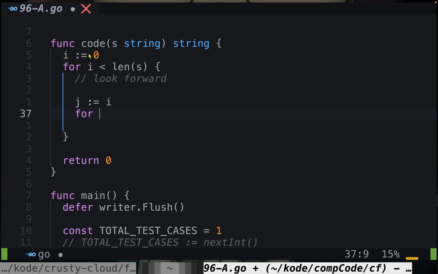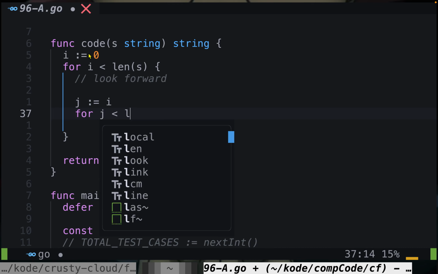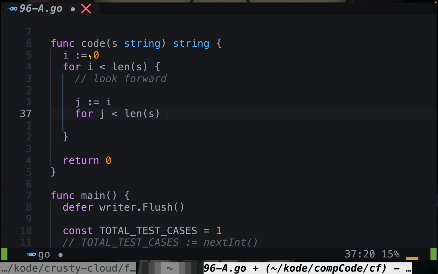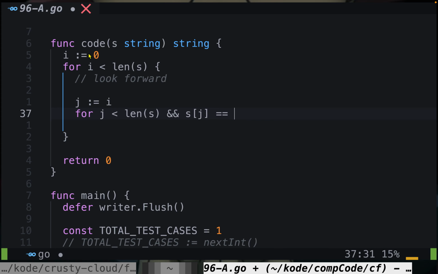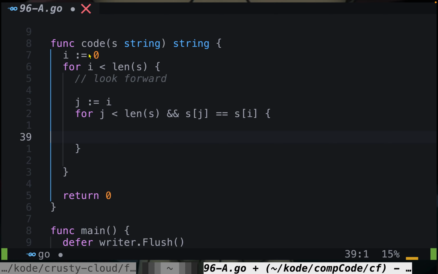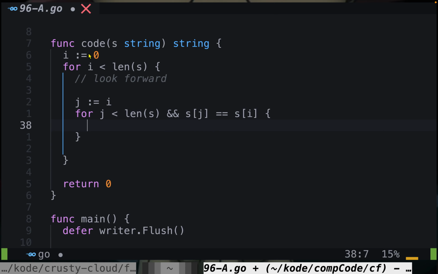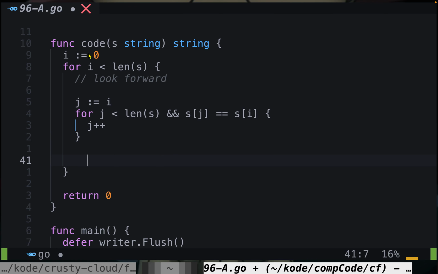For how far beyond i I can go, j is less than the length of s and, this is important, s of j is equal to s of i. If that is the case, I'll just do j plus plus, and that is the logic.